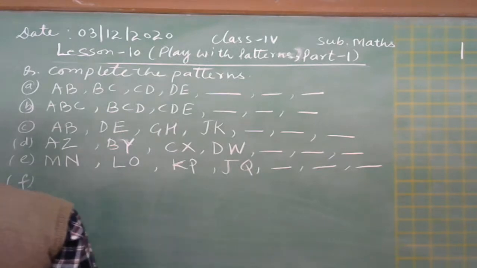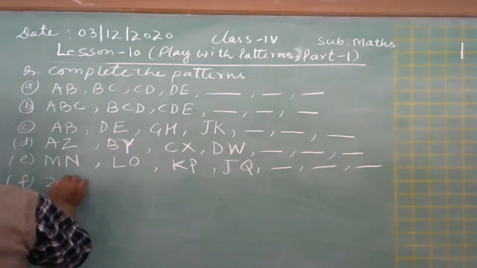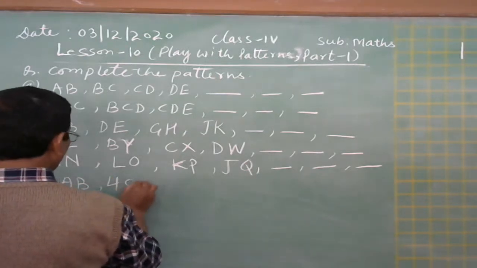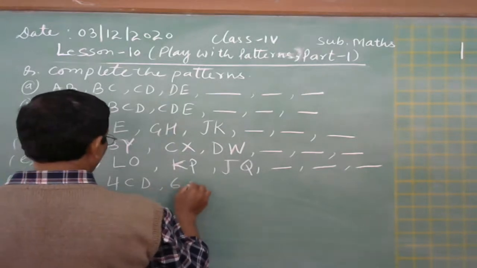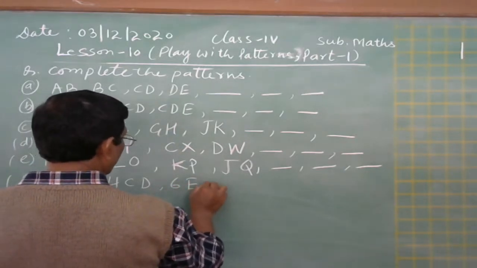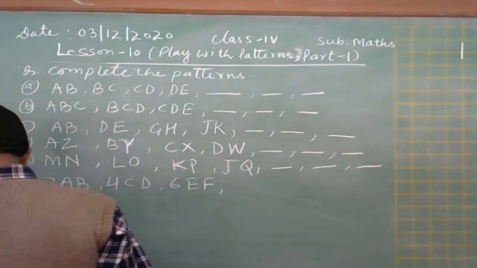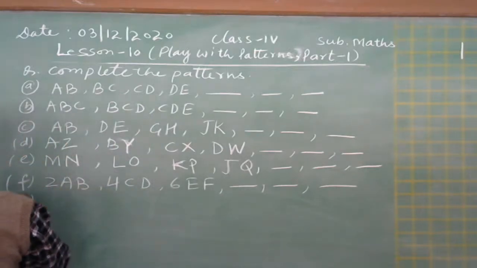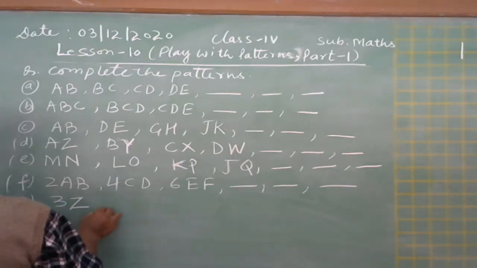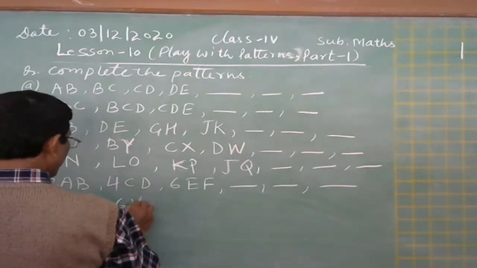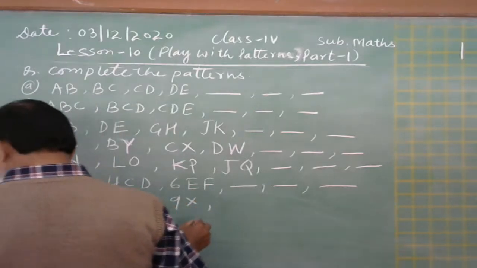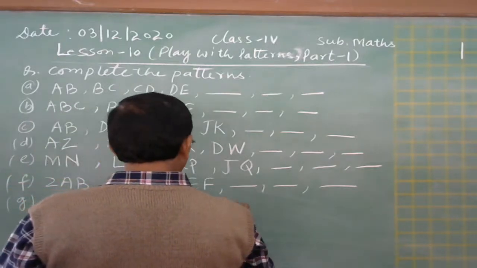F part: 2AB, 4CD, 6CF. And then G part, it is 3Z, 6Y, 9X, 12W.